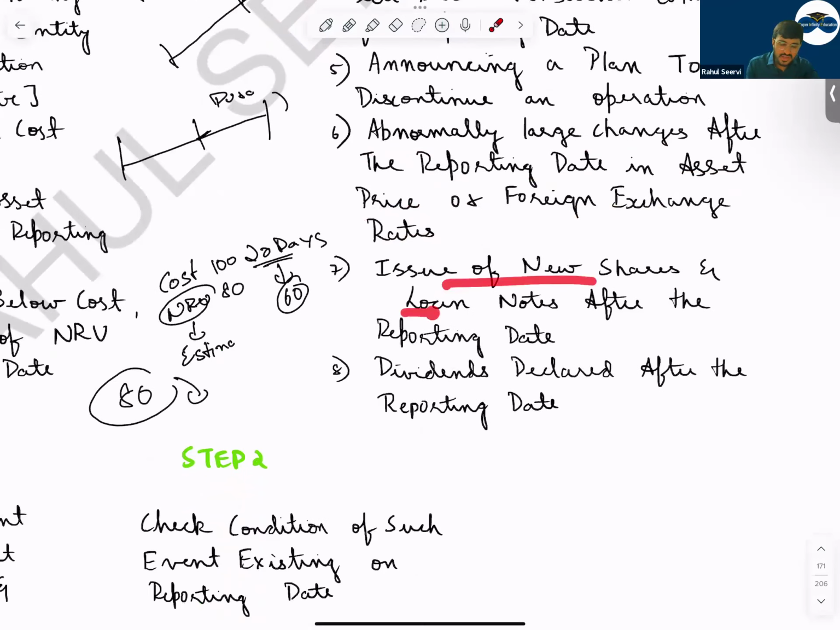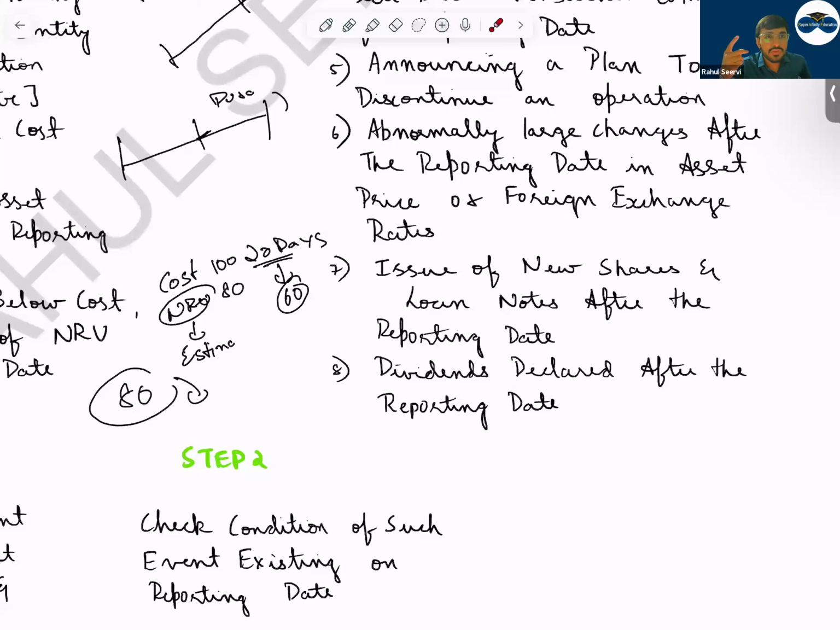Then issue of new shares, loan notes after the reporting date. After the reporting date, we are issuing something, shares, bonds, etc. Non-adjusting event. Dividend declared after the reporting period. Two things are there: dividend proposed and dividend declared. Dividend proposed means it is just a suggestion by the directors whether we should pay the dividend or not.